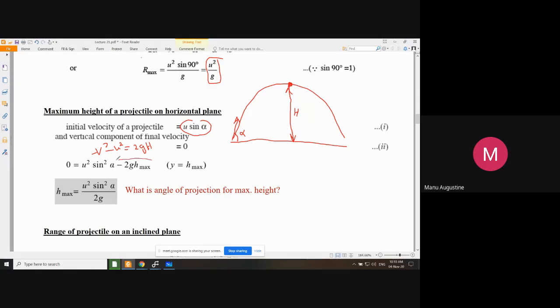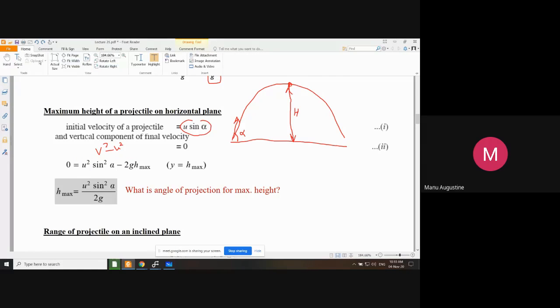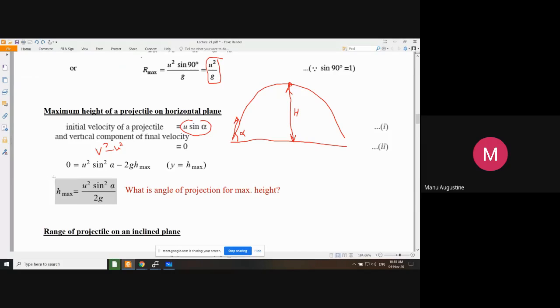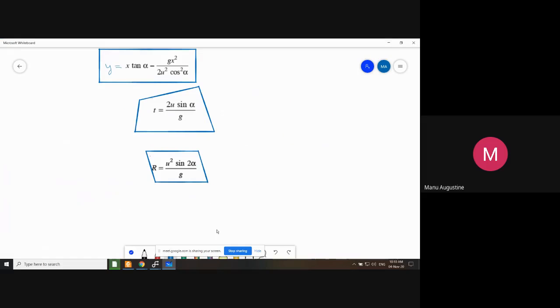So what remains is this part, you substitute it, and after rearranging, you get the value of h max as u square sine square alpha upon 2g. So this is another equation which we need to collect and remember. What is the maximum height reached by the projectile? Let us collect this also, put it somewhere.